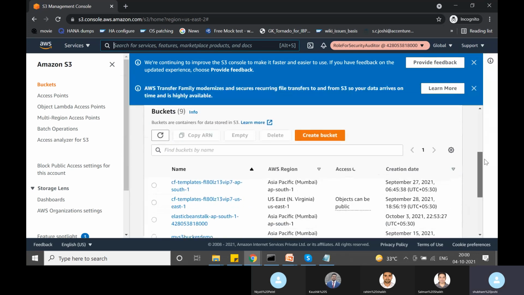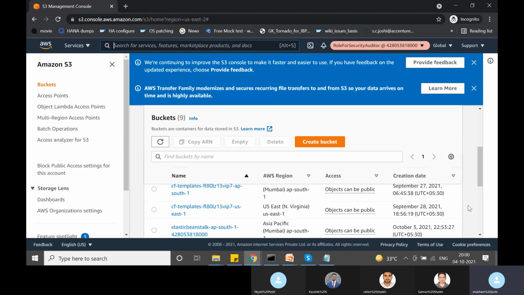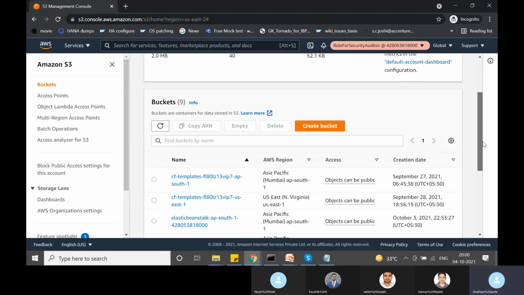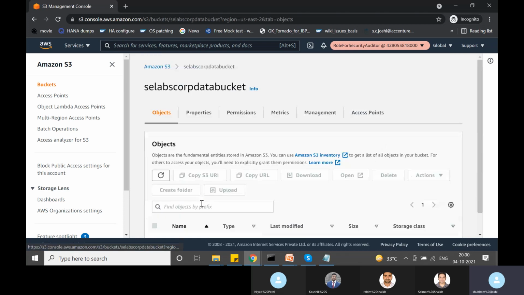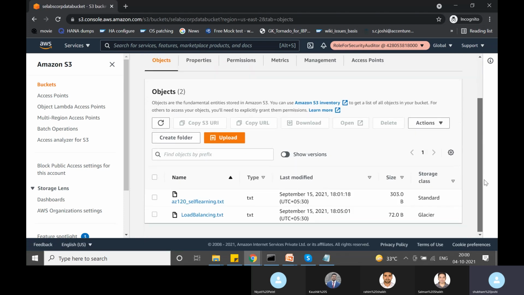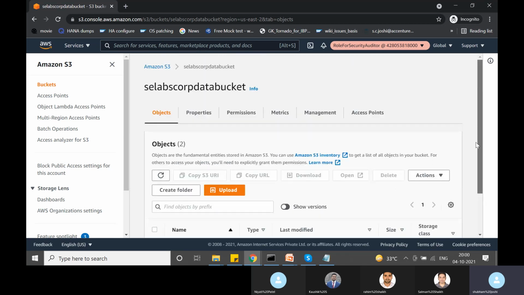So here we can see that this external auditor is able to list the buckets, right? And then he can also go inside these buckets and see what the content is. So normally you would restrict it to a specific CloudTrail bucket, right? Not to all buckets, but I mean, it's just a demo class.